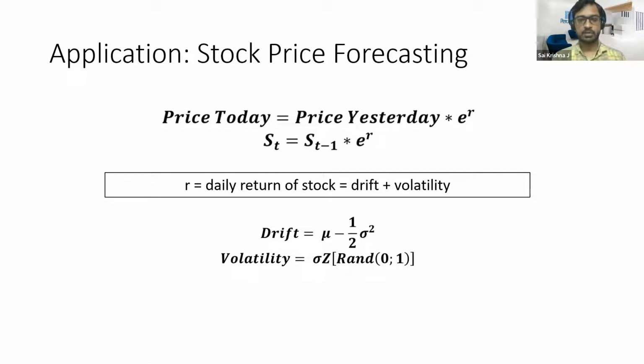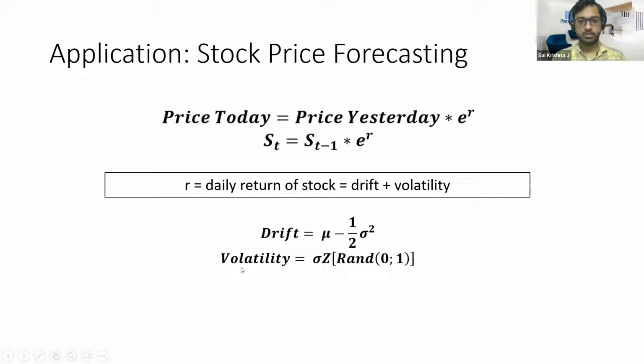So sigma squared is the square of standard deviation, which is nothing but the variance. So the formula for drift is mean minus half into variance. And for the volatility, the formula is standard deviation multiplied by the standard normal distribution. The standard normal distribution is nothing but a normal distribution having a mean of 0 and a standard deviation of 1. So this is the formula for drift and volatility.